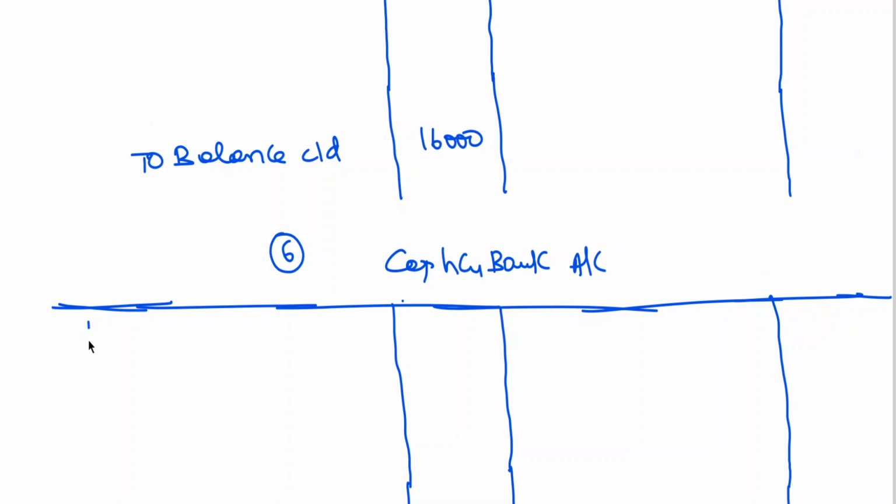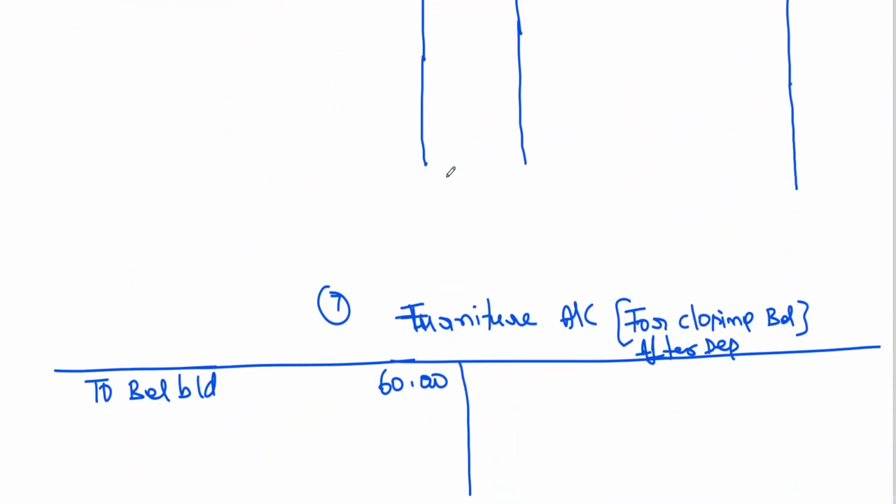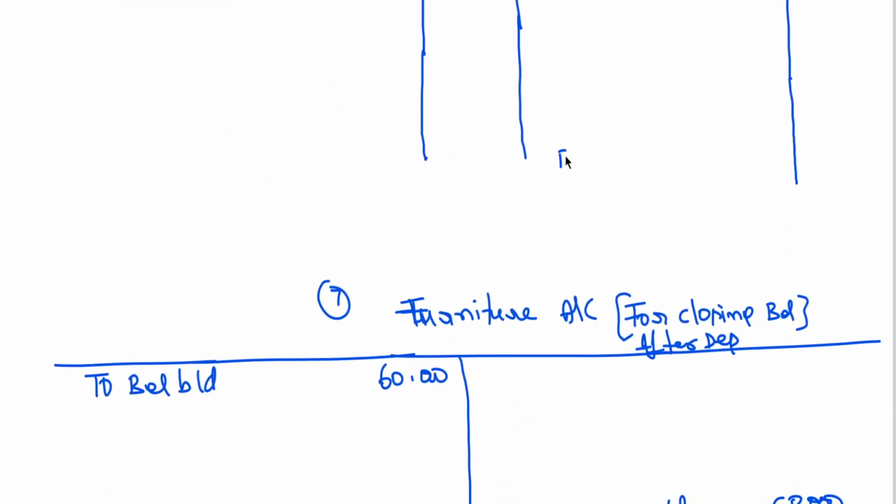I also opened here. Balance brought down. Balance carried down.